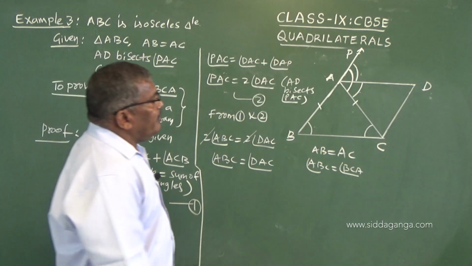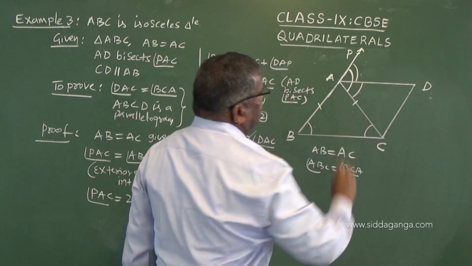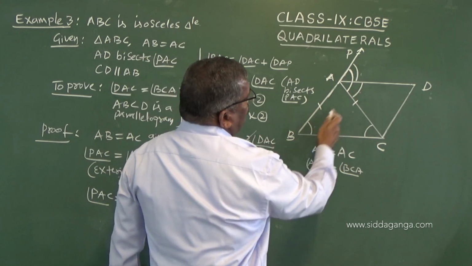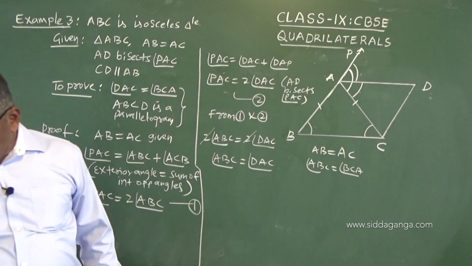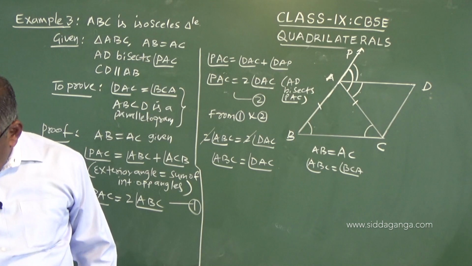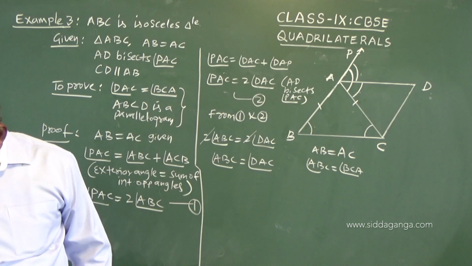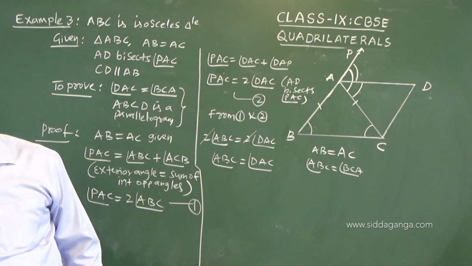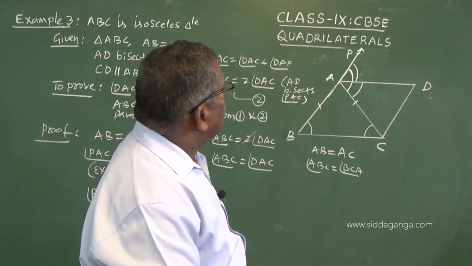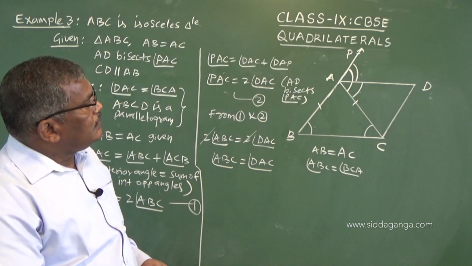ABC is this angle, DAC is this angle. So these two angles are equal.